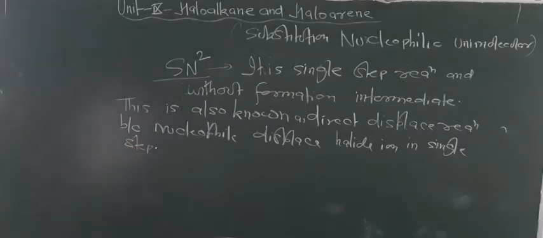So these are the common points you have to know about the SN2 reactions.